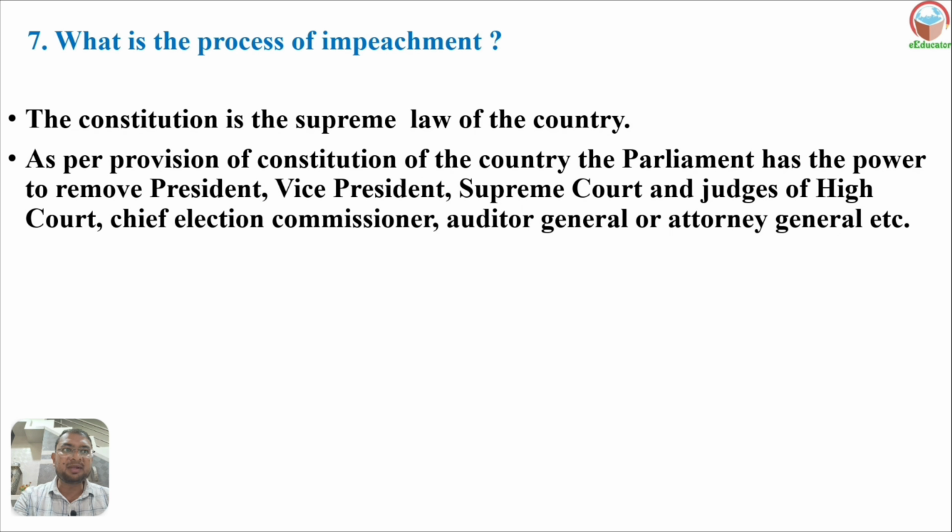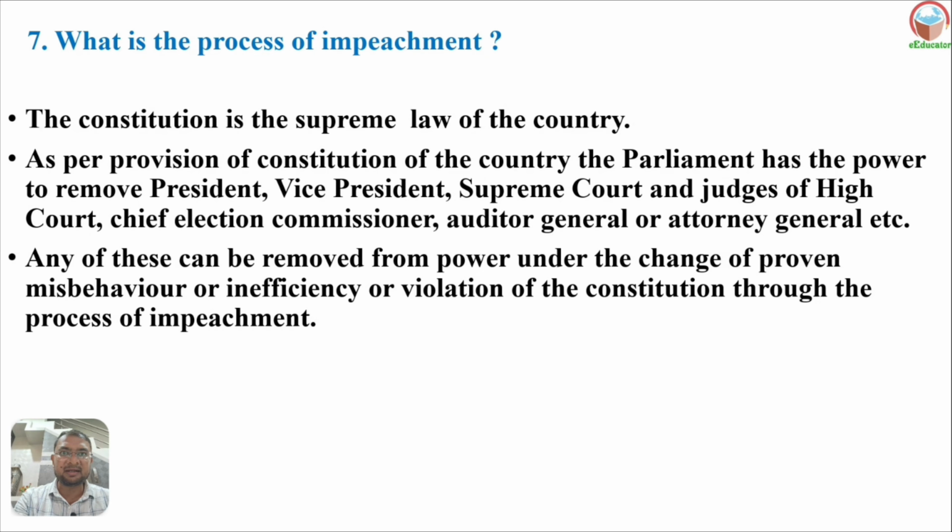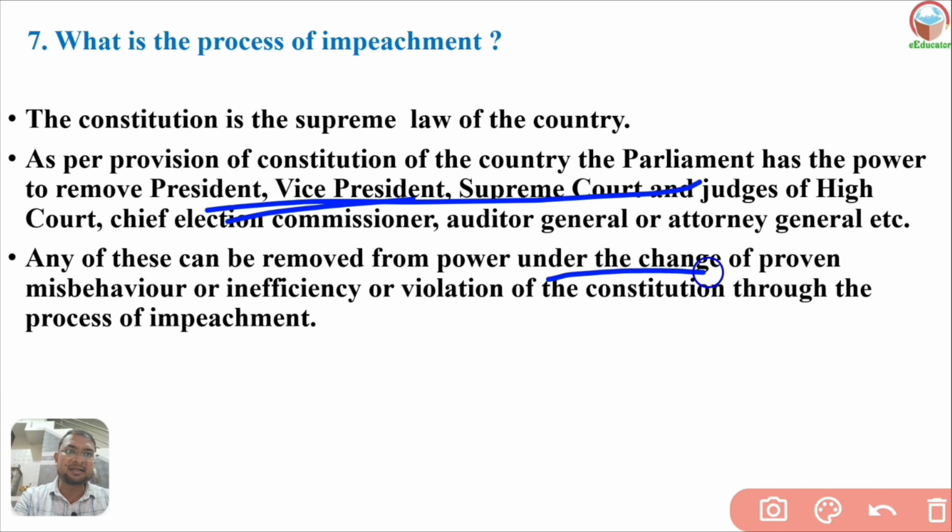But how can they be removed? There is a certain process. Any of these, if found guilty, can be removed from their power on the charge of proven misbehavior, inefficiency or violation of the constitution, through the process of impeachment.